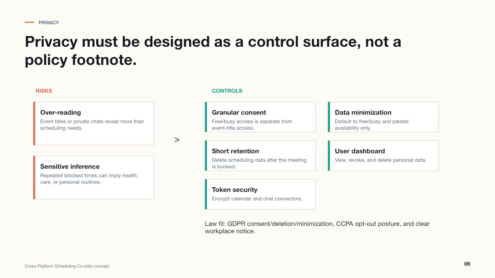Read free-busy information unless the user explicitly allows event title access. Consent should be granular, meaning free-busy access is separate from chat access and separate from event details. The system should retain scheduling data only as long as needed, encrypt connector tokens, and provide a dashboard where users can revoke access or delete their data. This aligns with GDPR expectations around consent and deletion, CCPA expectations around data rights, and workplace expectations around clear notice.